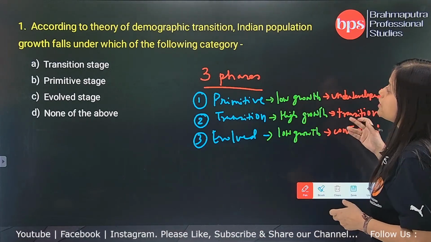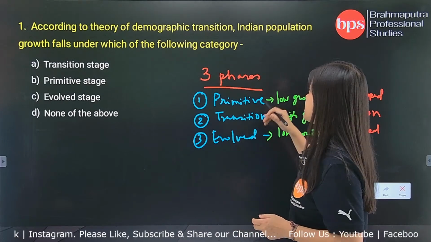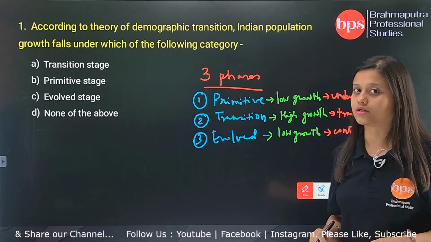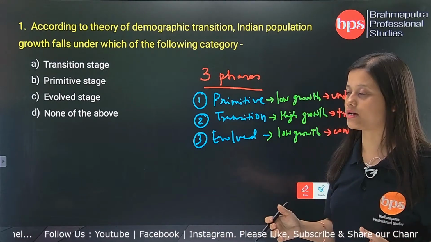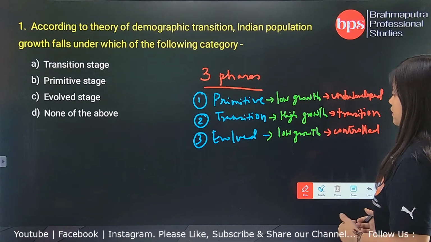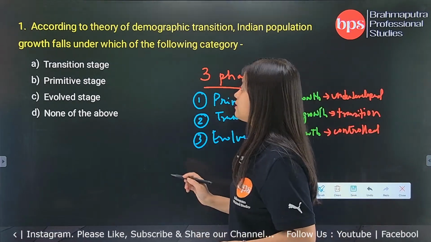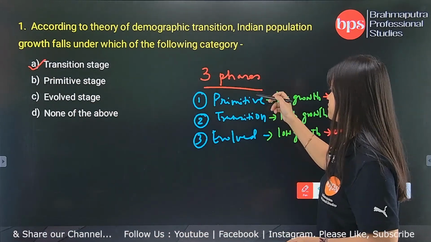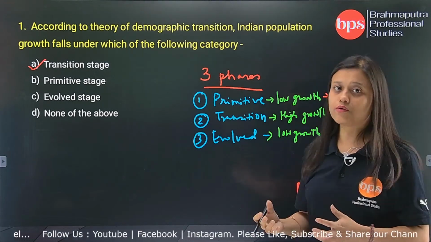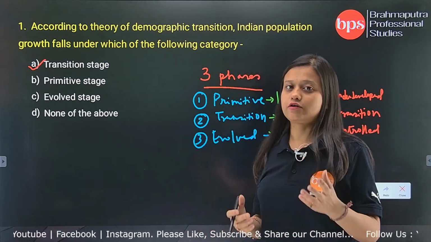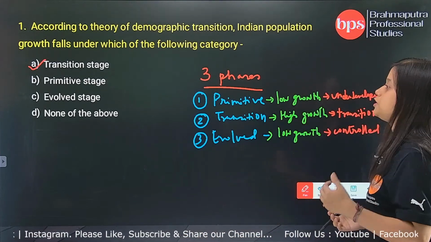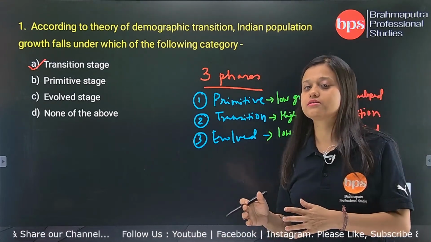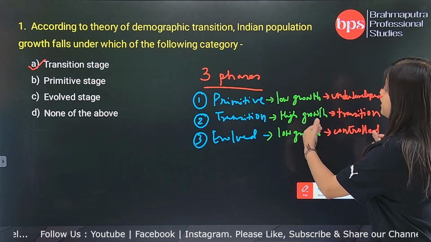So from here we can understand what the question is actually asking. The question is asking Indian population growth falls under which of the following categories. So we know that Indian population is characterized by very high growth rate of population because we are in the transition stage, because our society is evolving from a primitive to an evolved state. Now our society has the technological development to provide better healthcare and services to its population, and that is the reason why India is characterized by high growth rate of population.